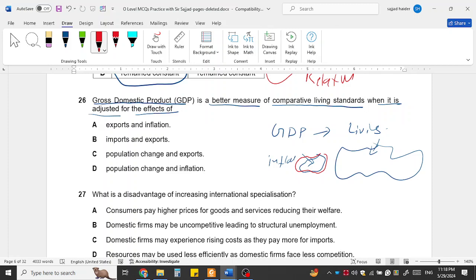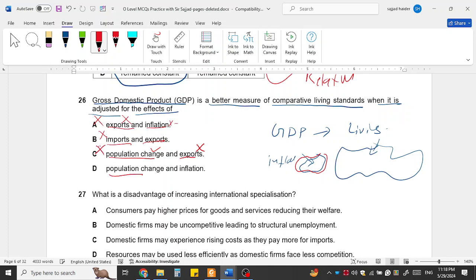So it needs to be adjusted for exports. No. Inflation, yes, but half is good, half is not. So A is not the option. Imports and exports, no, both are not. Population changes and exports: population changes is right, exports no. But half is right, half is wrong, so the overall is wrong.